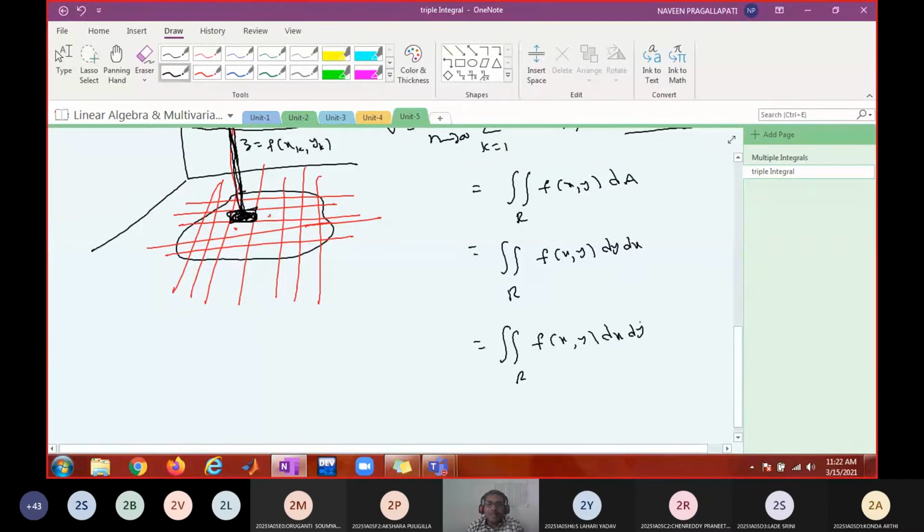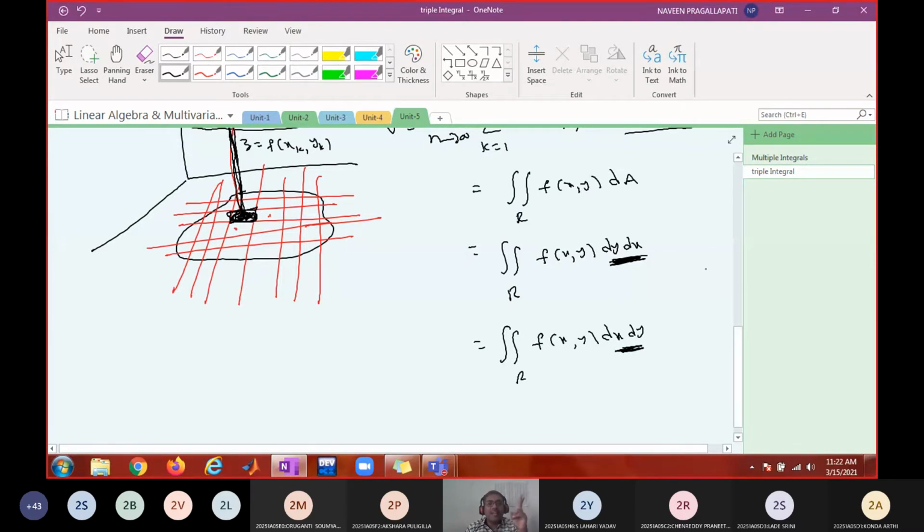dx dy. So you can integrate in two different orders. You can find out the double integral in two different orders of integration. One is in dy dx order, the other one is in dx dy order. How to evaluate this double integral in the given order of integration is our primary task. For that there are various methods. I will demonstrate those methods in due course.